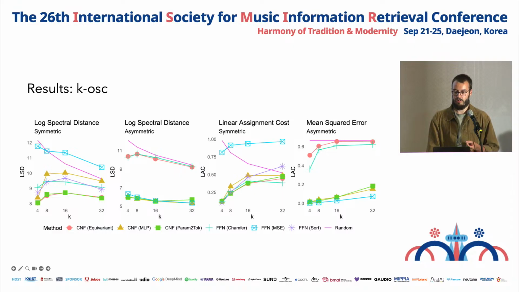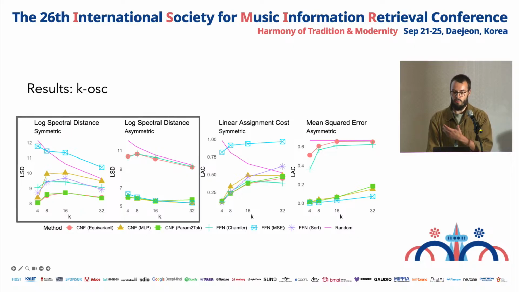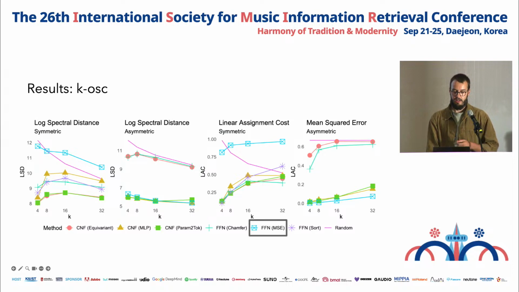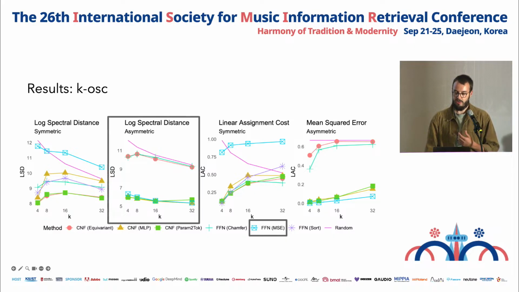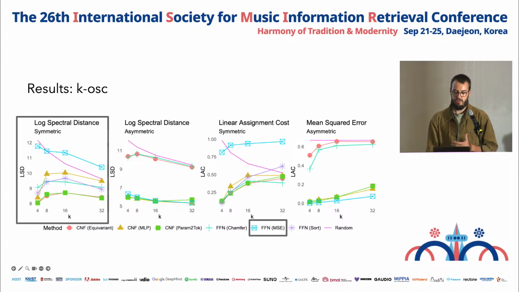We focus here on the log spectral distance between ground truth and resynthesized audio. The pink line is a worst-case baseline produced by just randomly sampling parameters. The first thing to look at is the standard regression model, which is representative of previous sound matching approaches. When there's no symmetry in the synthesizer, this performs very well. However, if we introduce a permutation symmetry, this dramatically harms its performance.